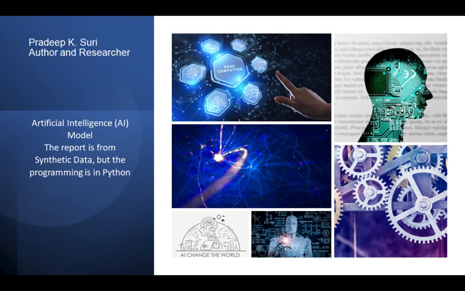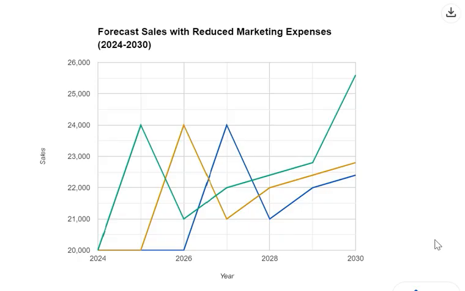Artificial Intelligence, AI, model. The report is from Synthetic Data, but the programming is in Python. Pradeep K. Suri. Author and researcher. Explanation of forecast sales with reduced marketing expenses graph.